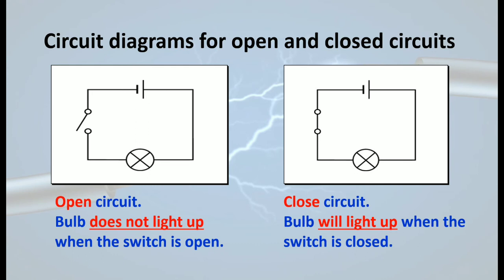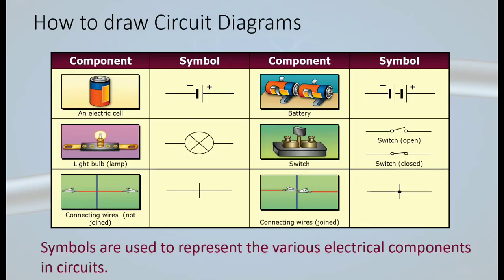Now in order to draw circuit diagrams, we normally do not draw a proper cell or a switch or a wire every time, we just make use of symbols. So these are a few symbols of an electric cell, a light bulb, and connecting wires. You can see how the switch resembles how you put on a switch button. Both symbols, how you put it on and how you close the switch, are given to you. If multiple batteries are used, the symbol is given to you.